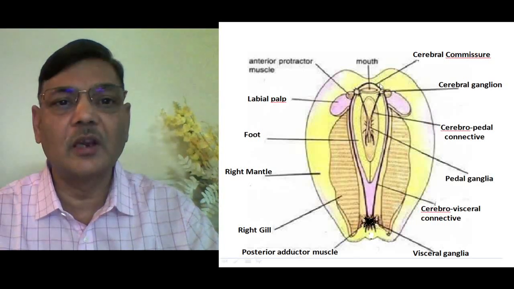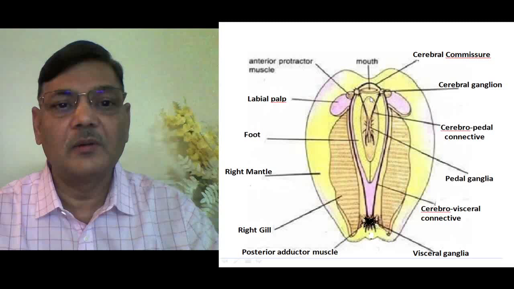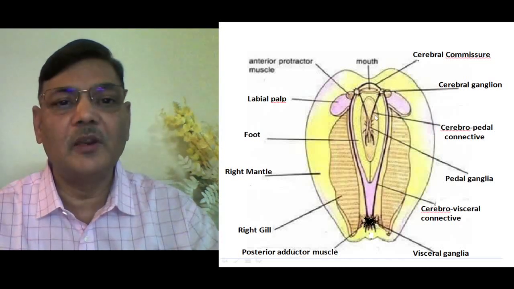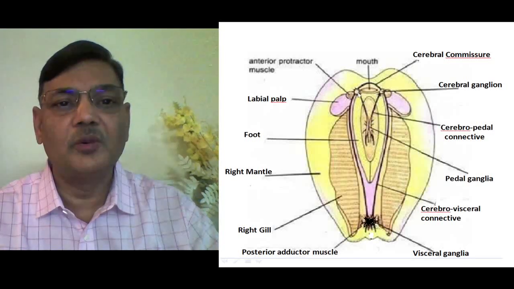The nerve which connects the upper side of these two is the cerebral commissure. And then in the foot region, as I said, from anterior to posterior, almost at 1/3 position a paired ganglia is seen, that is the pedal ganglia, and it is connected with the cerebral ganglia with the help of the cerebropedal connective. So the arrangement looks exactly like this if you are able to dissect it, although these nerves are very fine and thin. One has to very carefully remove the adjacent structures to see exactly how they go from one ganglion to the other.